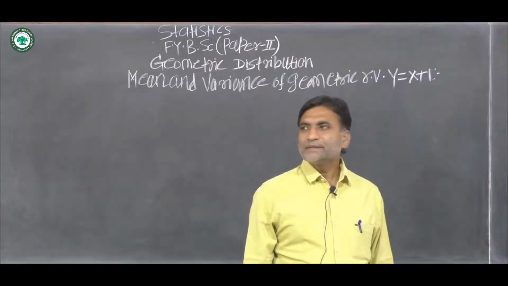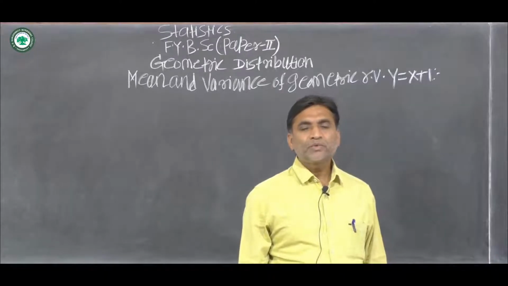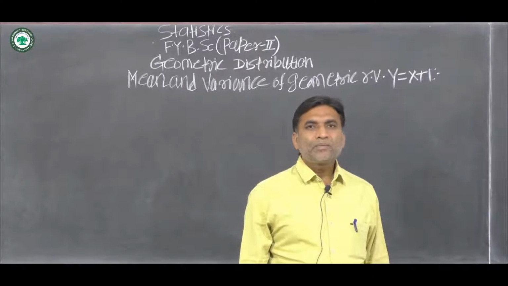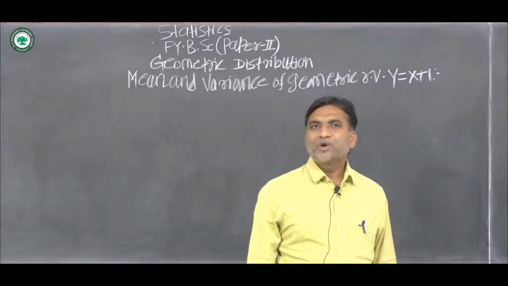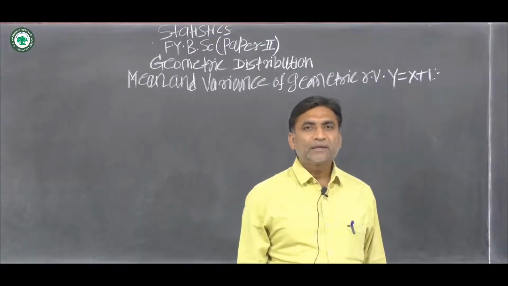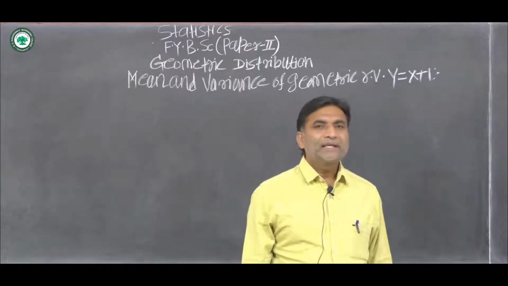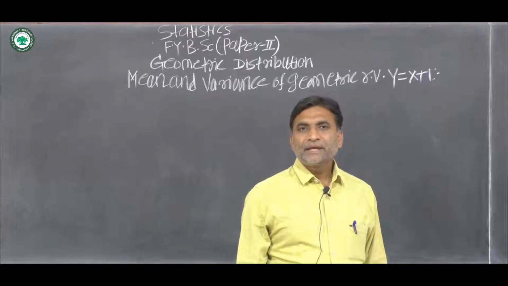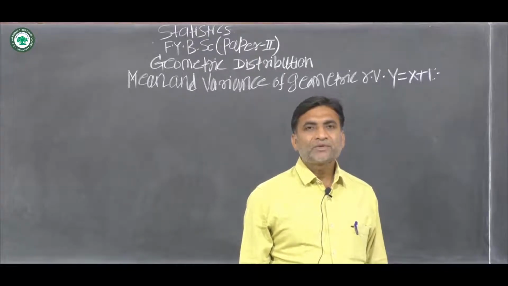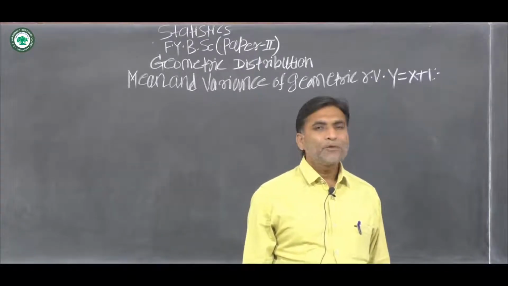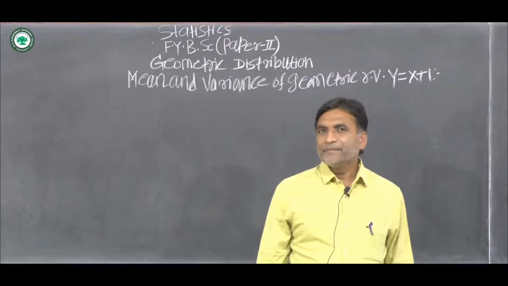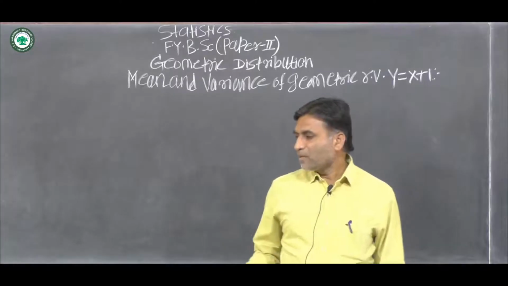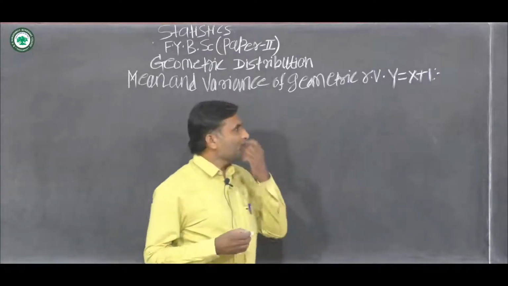Now in this video lecture I am going to explain the mean and variance of another form of geometric random variable, Y equal to X plus 1, then the moment generating function of geometric distribution and the cumulant generating function of geometric distribution. First we see the mean and variance of the geometric random variable Y equal to X plus 1.